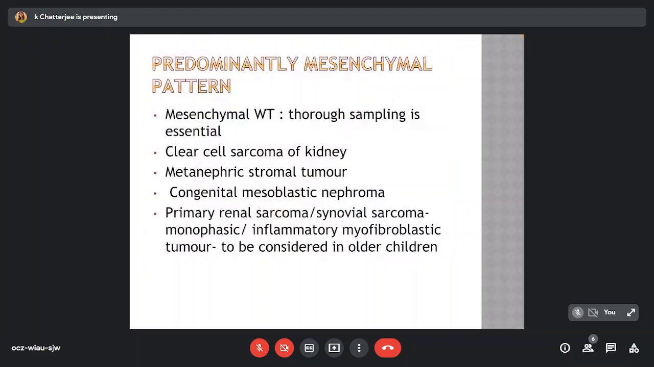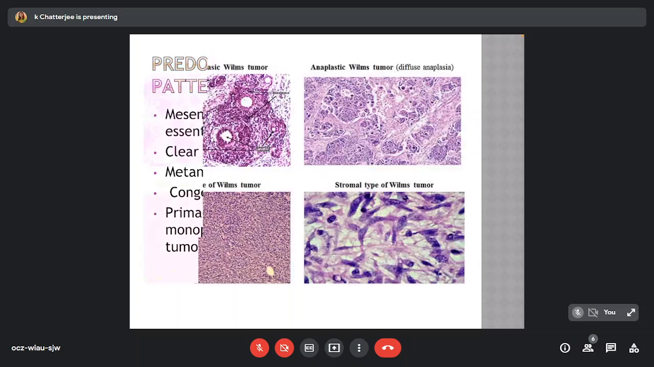Pediatric renal tumors with a predominantly stromal or mesenchymal morphology comprise mesenchymal Wilms tumor, where a thorough sampling is essential, clear cell sarcoma of kidney, metanephric stromal tumor, congenital mesoblastic nephroma, and primary renal sarcoma or synovial sarcoma or monophasic inflammatory myofibroblastic tumor, which should be considered as a differential in case of older children.